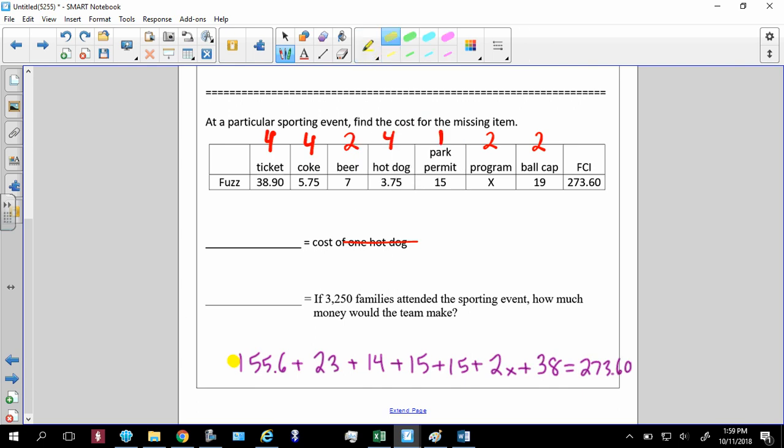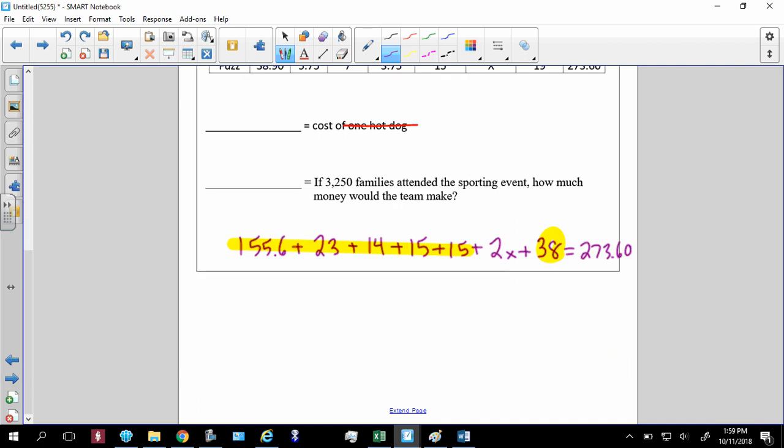All right, so I'm going to combine like terms. The like terms are anything without an x. I'm going to combine all that and this guy. So when I do that, let me extend my page here. I get 260.6 plus 2x is equal to 273.60.